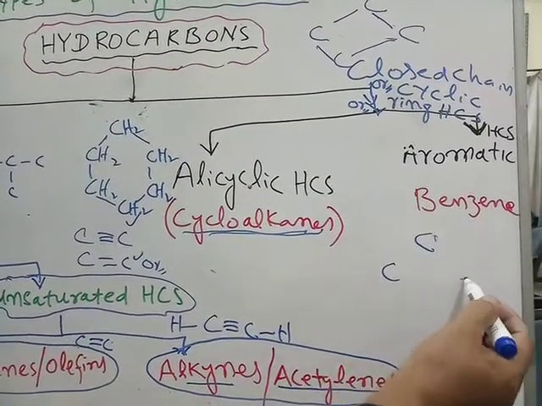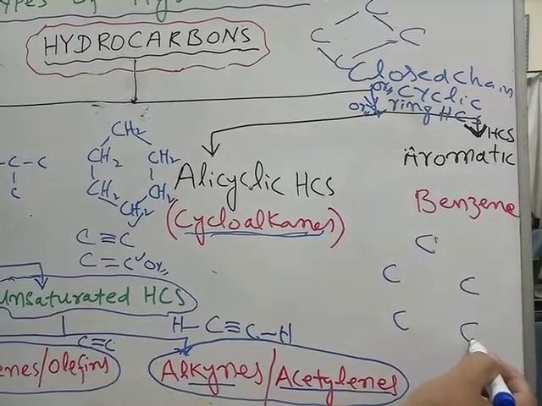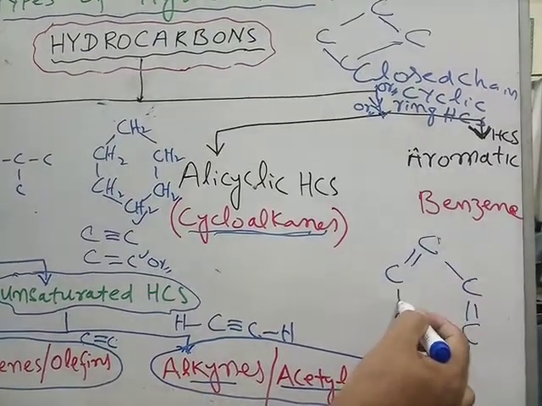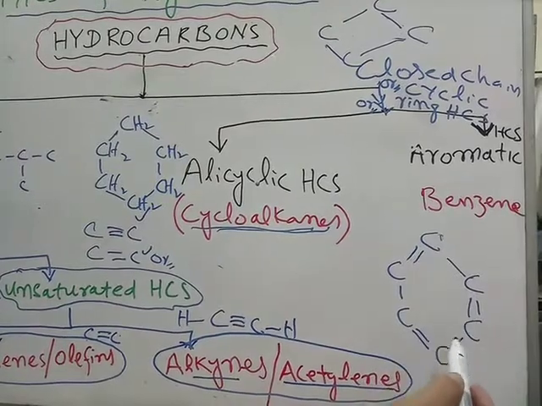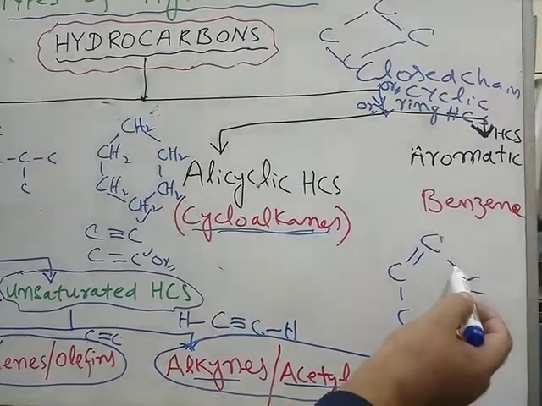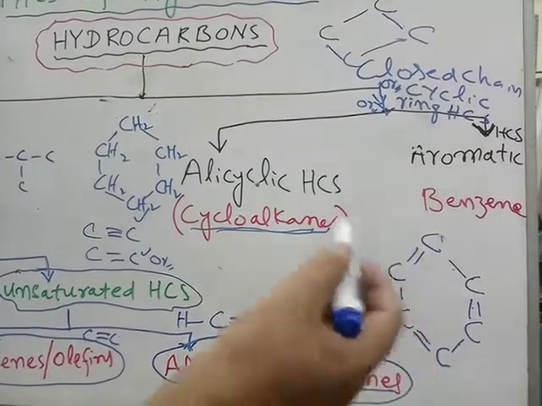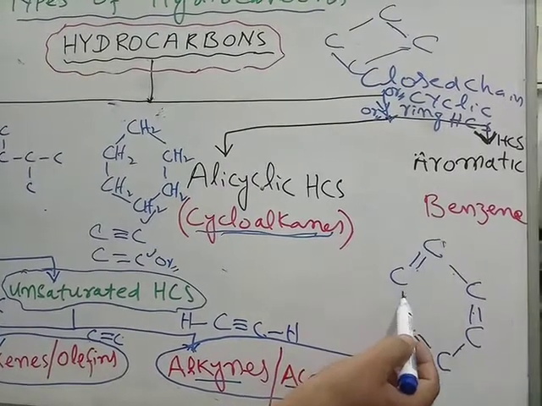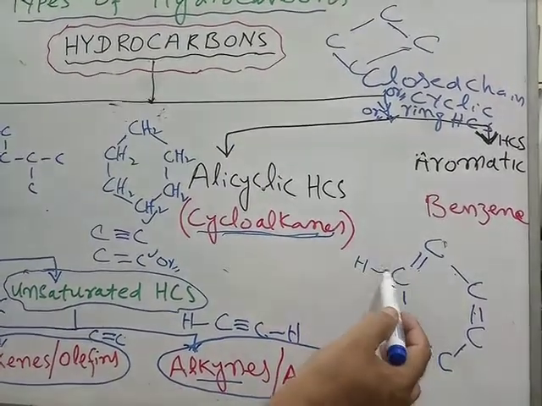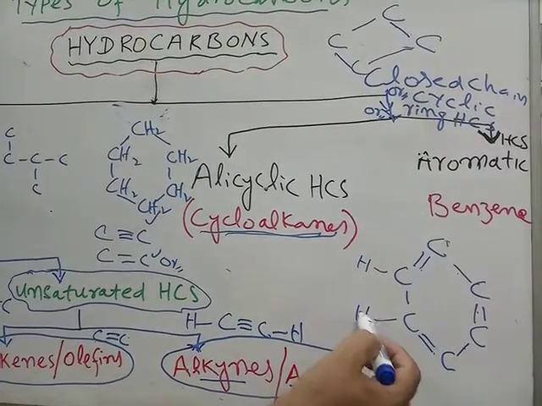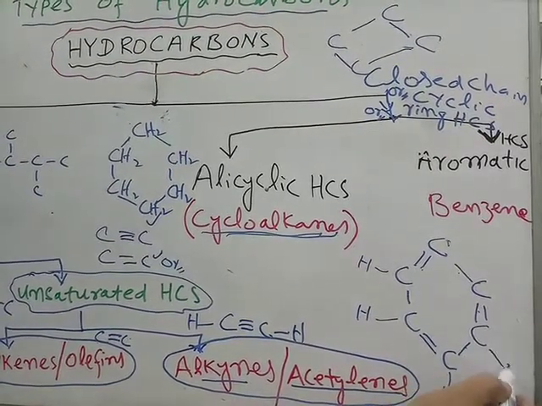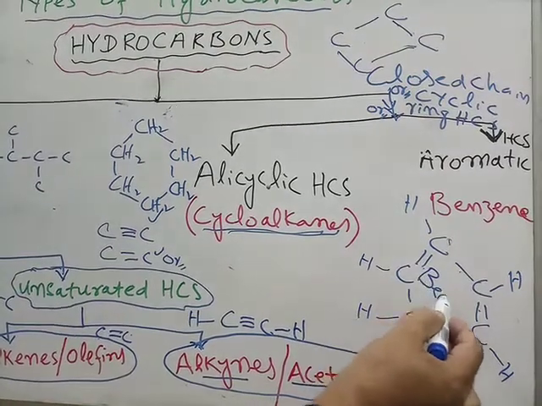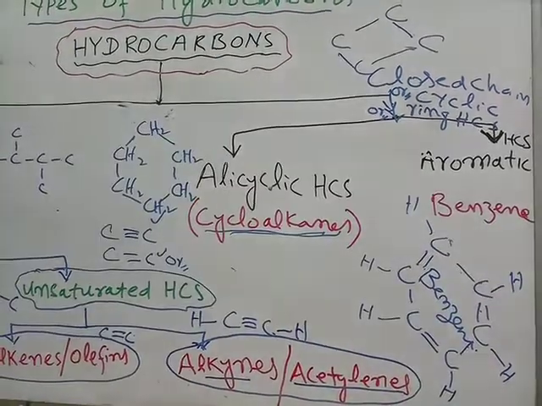And when they have a special character, single bond, double bond, single bond, double bond, each carbon has an alternate single and double bond system. Here each carbon is forming just 3 bonds, 1, 2, 3. So put 1 hydrogen here, so carbon will complete its 4 bonds. Again put 1 hydrogen on each carbon. This is called benzene.